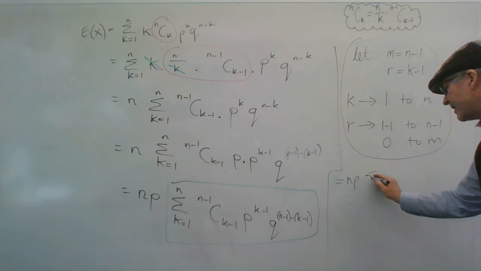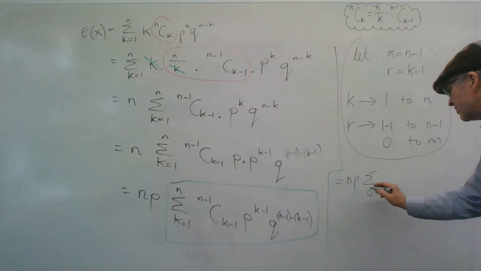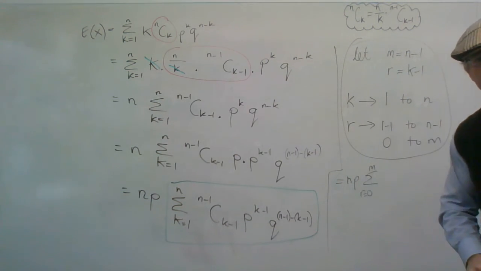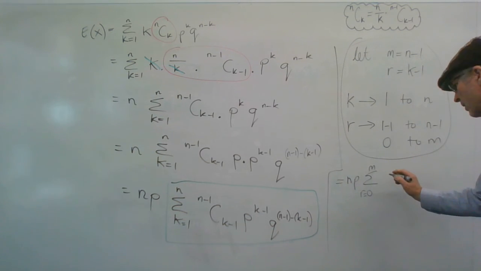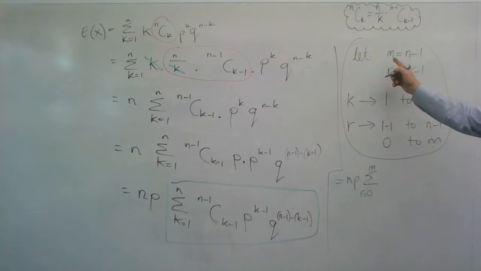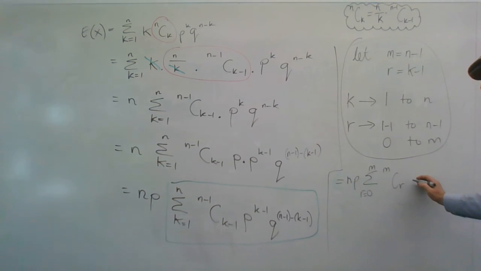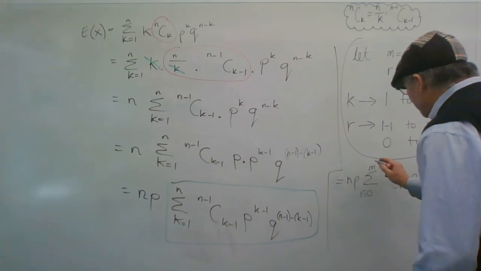And then our summation is now going from r equals 0 to m of n minus 1, which is m, C k minus 1, which is r, and then p to the r and q to the m minus r. All right, this is looking good.